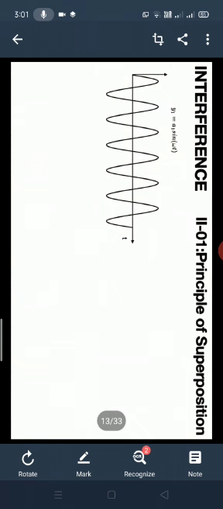So what is displacement? The distance traveled from the starting position to the ending position is called displacement.